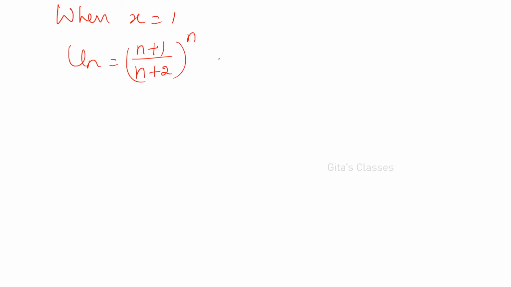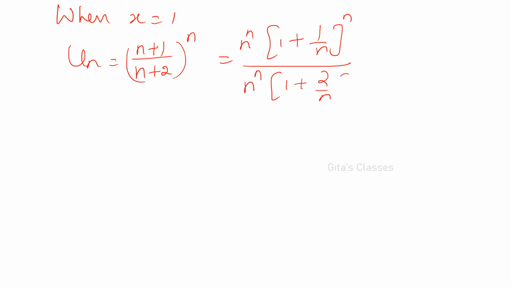So, when x is equal to 1, what happens? When x is equal to 1, un will become ((n plus 1) by (n plus 2)) the whole power n, right? Now, I am taking n outside, so n power n into (1 plus 1 by n) the whole power n divided by n power n into (1 plus 2 by n) the whole power n.